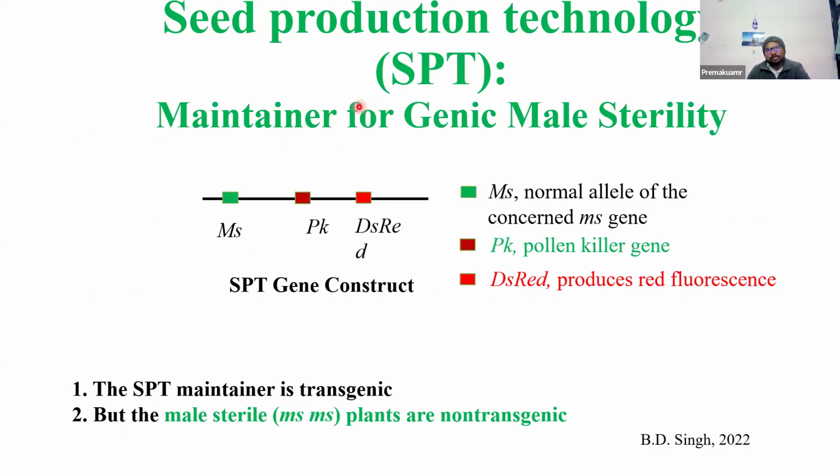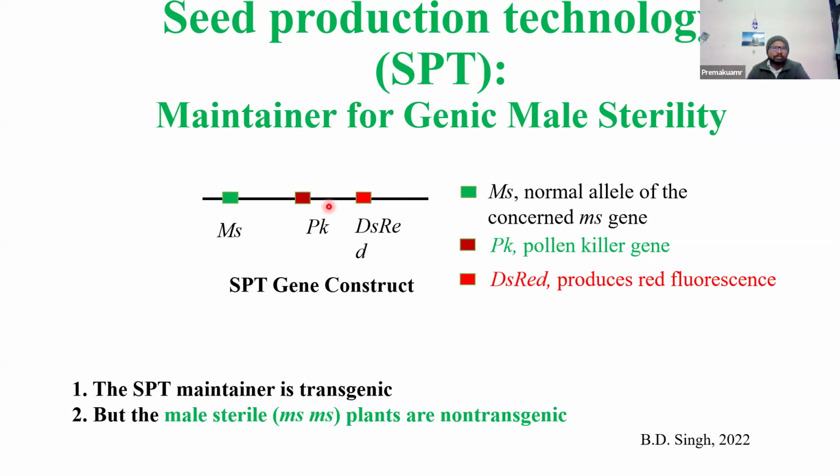Then what does this seed production technology mean? Here, in the male sterile plant, we are introducing one transient construct having the counterpart allele of the male sterile gene, that is the dominant male fertile allele. Then the PK gene, which is the pollen killer gene. Normally we are using ZM, SS.